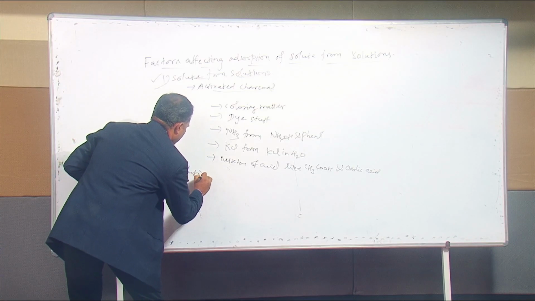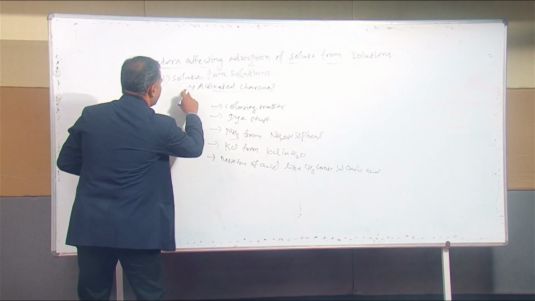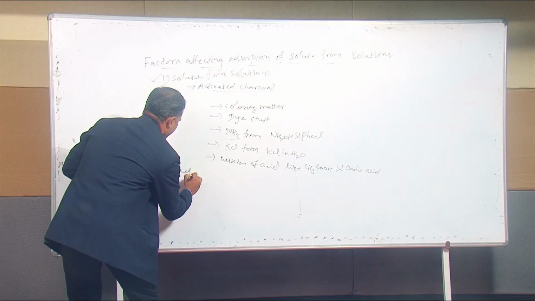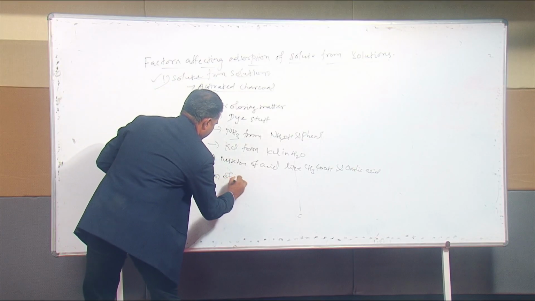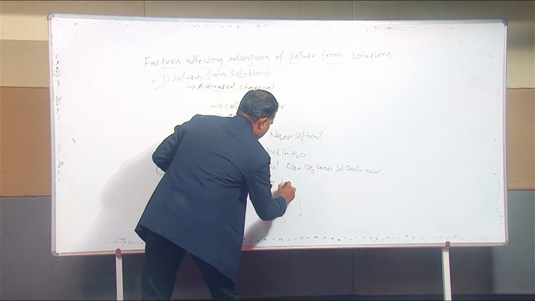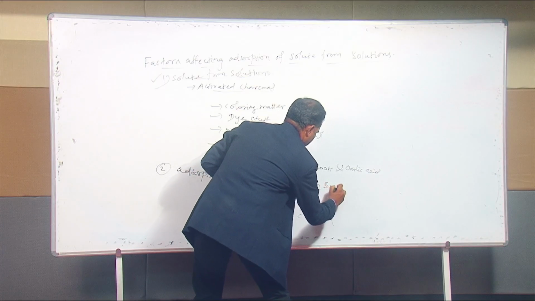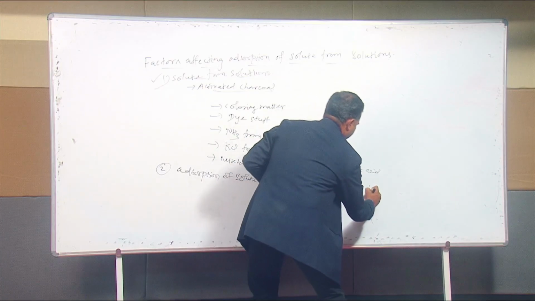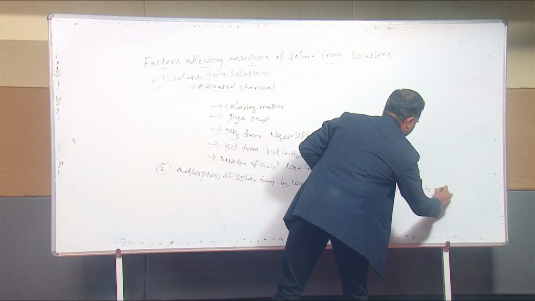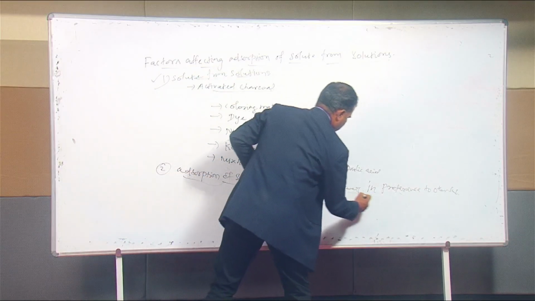The factor affecting adsorption of solute from solution is adsorption of certain substances in preference to other substances. That is the second factor.